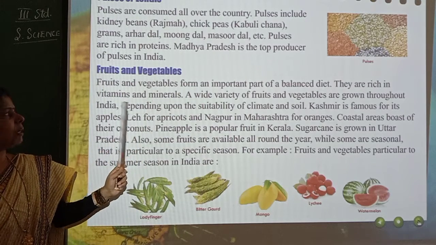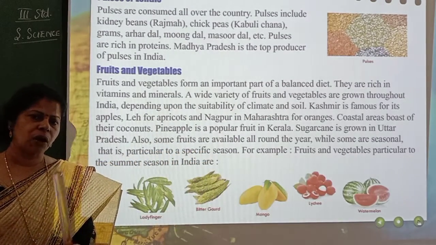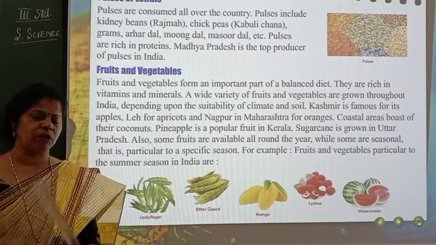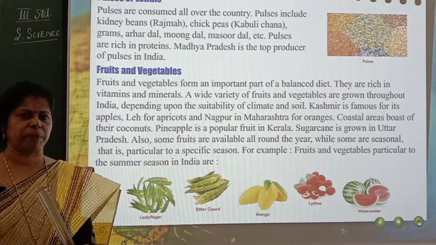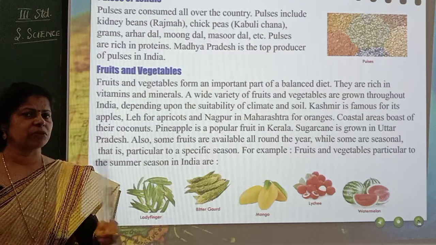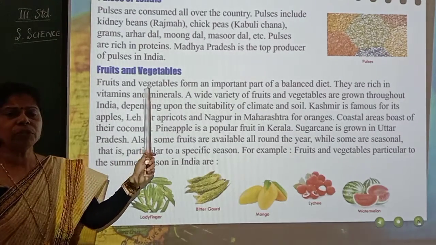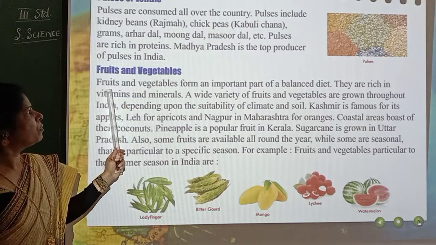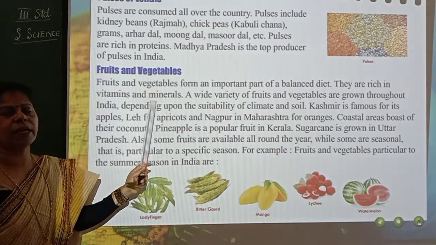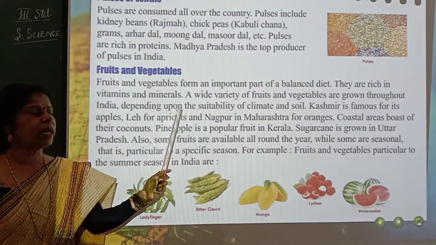Coming to fruits and vegetables, they form an important part of a balanced diet. Along with your food, you should always make a habit of eating fruits and vegetables. That will add roughage and will not lead to constipation. It will be very easy for the bowel movement in our body, so undigested food materials can be easily thrown out. Understood? So you should make a habit of eating fruits and vegetables in our diet. They are rich in vitamins and minerals. So what do fruits and vegetables consist of? They consist of vitamins and minerals.